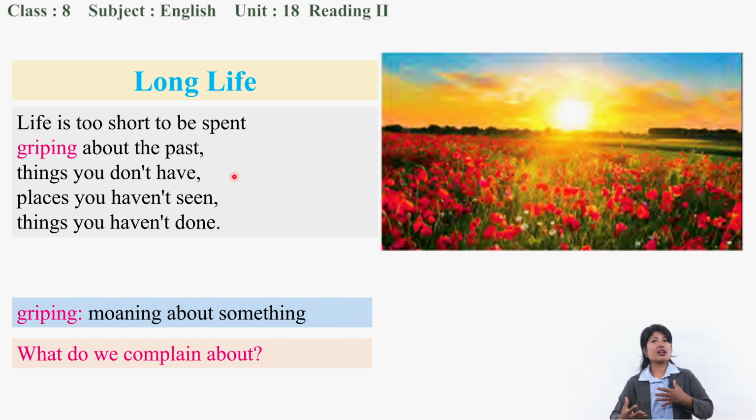So we keep on complaining about that. I haven't gone to this place, I haven't been here and there. We keep looking at places on our mobiles and all the gadgets, and keep complaining about that, and complain about the moments we spent in the past.